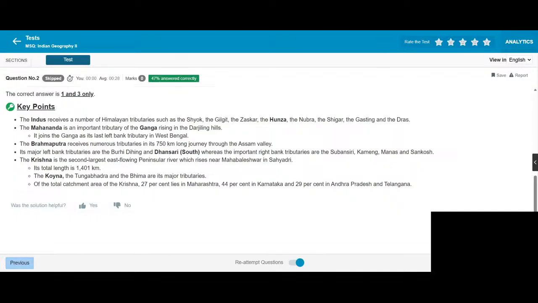The Krishna is the second largest east flowing peninsular river, which rises near Mahabaleshwar in the Sahyadri.